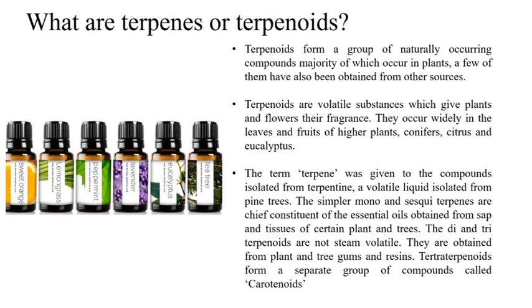These compounds are highly volatile in nature, and they are responsible for the aroma of flowers, fruits, leaves, or sometimes the bark. They are widely present in higher plants, conifers, citrus, and eucalyptus, as you can clearly see here. They are present in higher plants and coniferous plants, and also in citrus and eucalyptus plants.